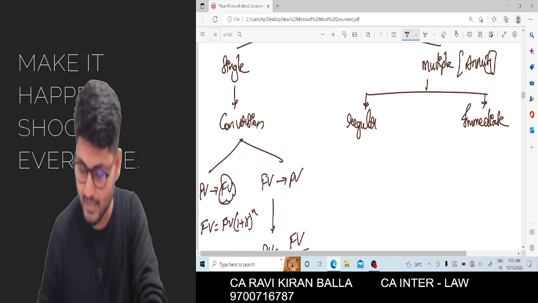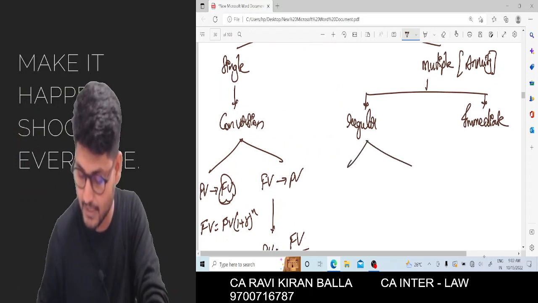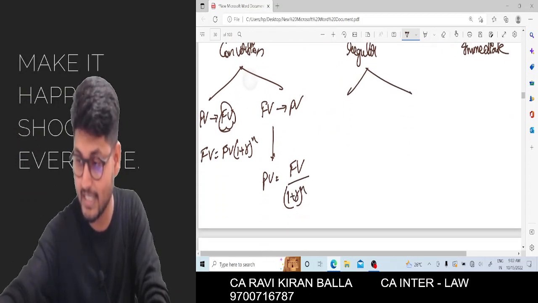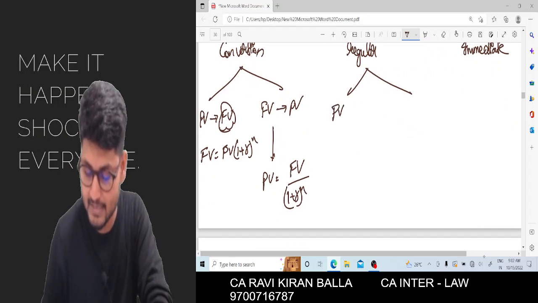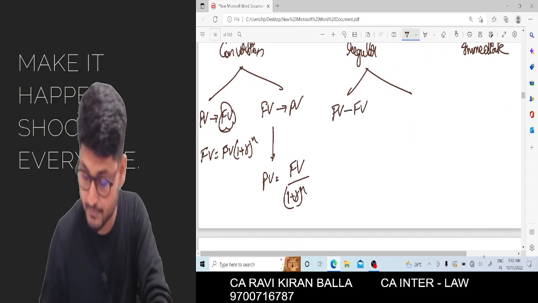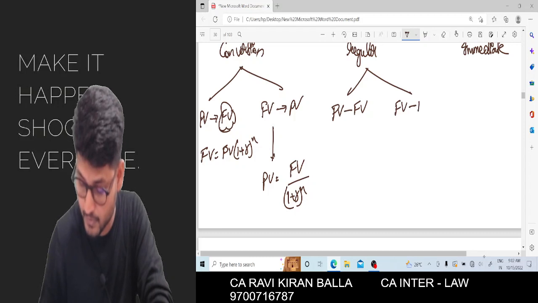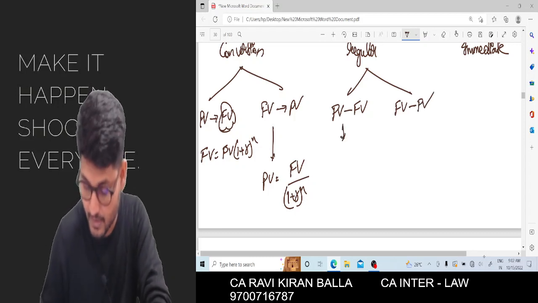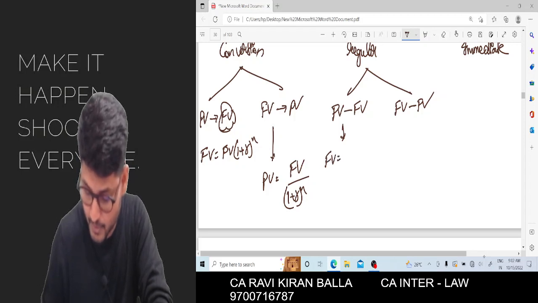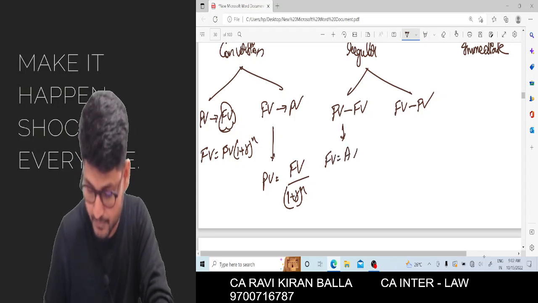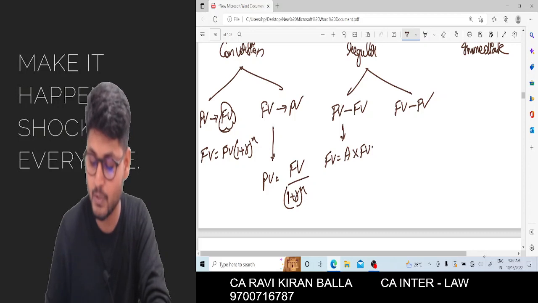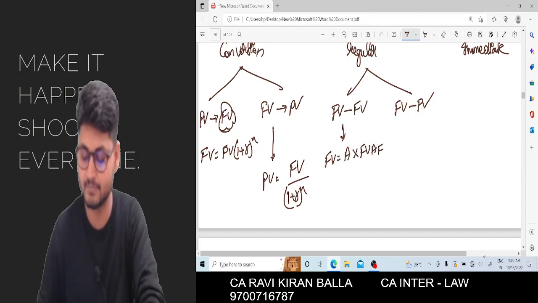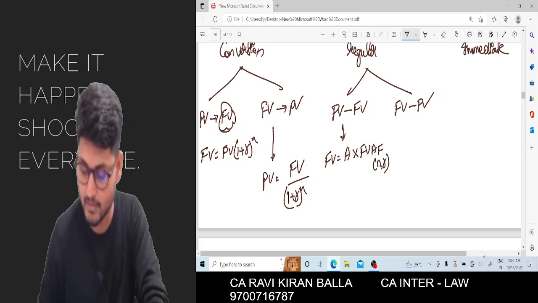Now for regular, it will again be divided into 2: present to future, and future to present. Present to future: future value is equal to annuity amount into future value annuity factor n comma r.